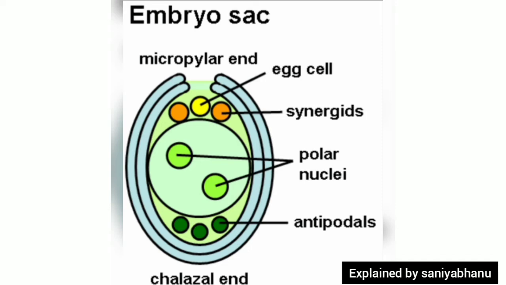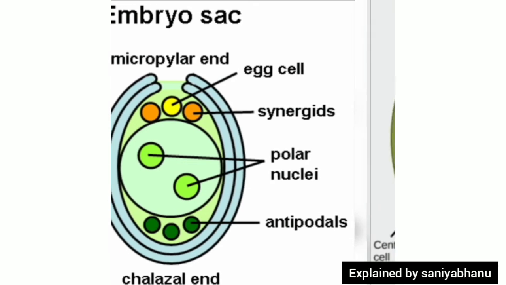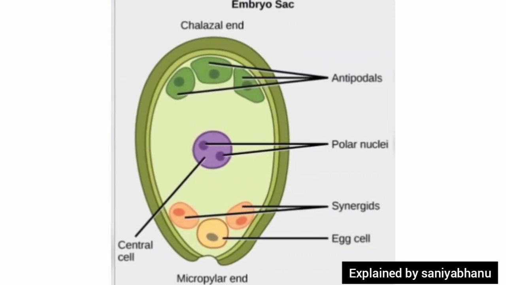The pollen tube has 2 male nucleus. Usually the pollen grain enters the ovule through micropyle and discharges the 2 male gametes into the embryo sac.